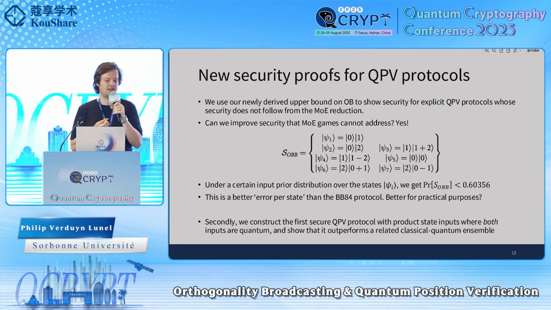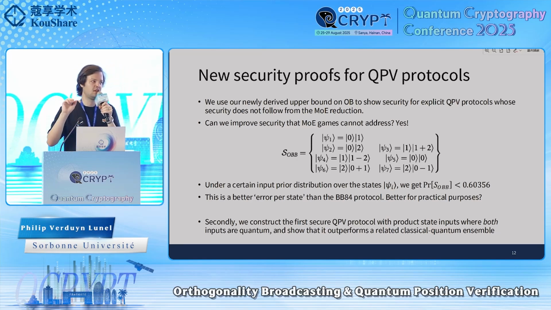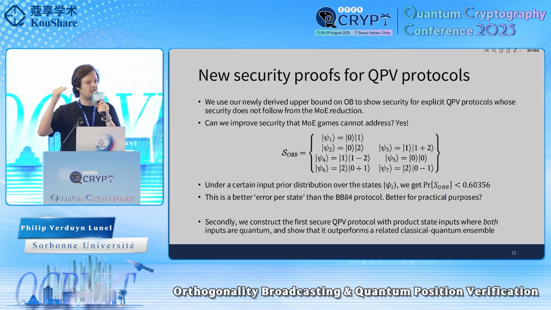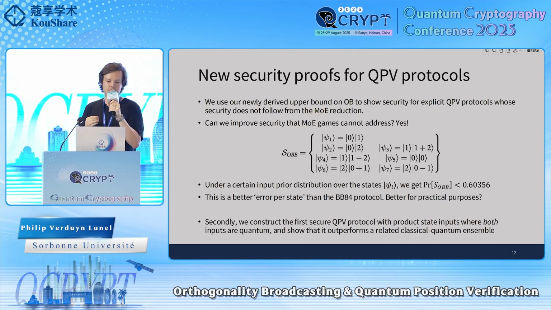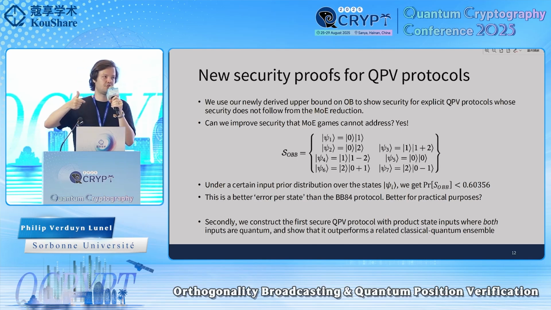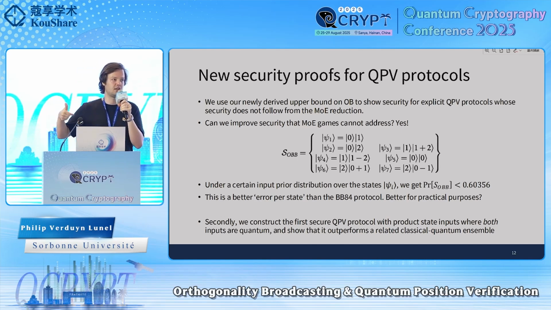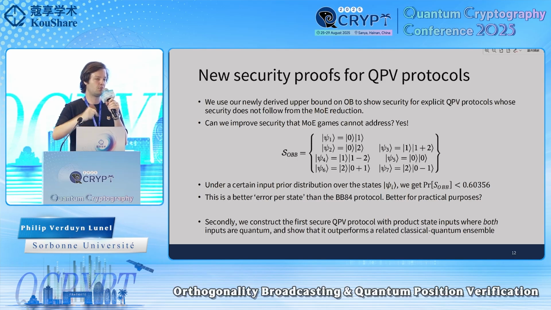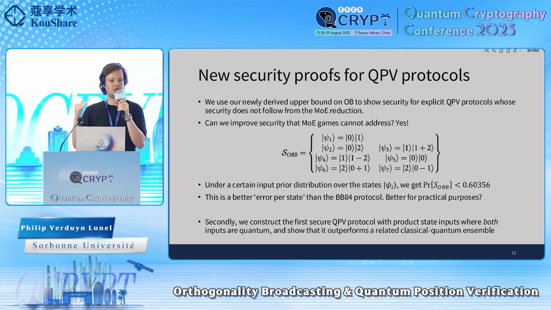And kind of interestingly, this bound is much lower than the 85% bound of the QPV BB84 protocol. But you do have to pay a price, because you have to send qutrit input states instead of qubit input states, which is of course more difficult to do experimentally. But you get a higher reward because your security parameter is much better.